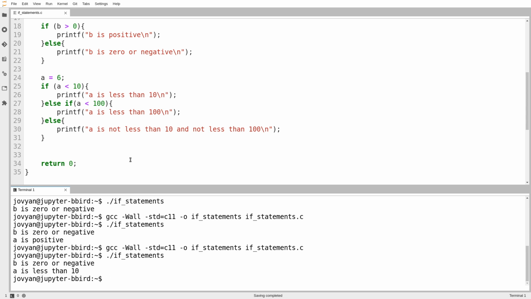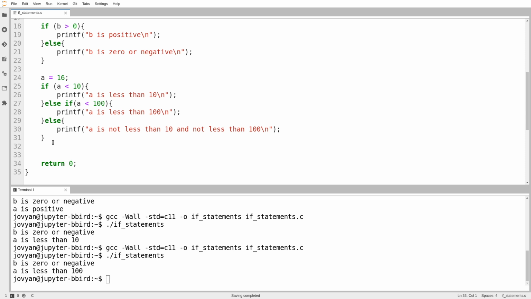We can see it says a is less than 10. If I set a to be 16, well then the answer to this question comes back as no, which means we go down here, we ask this question, and it'll print that a is less than 100. So we'll try that out. We can see it prints that. So we know that it'll only ask the next question in the chain if the answer to the previous question was no. As soon as we hit a yes answer, we execute the body of that part of the if statement, and then we go down to the bottom and we are done. We don't even continue and ask the next question.